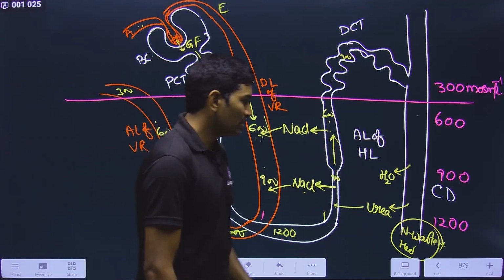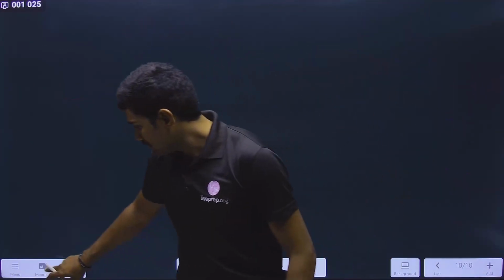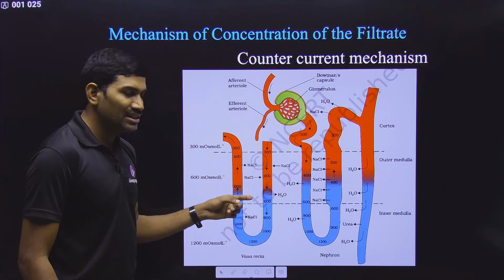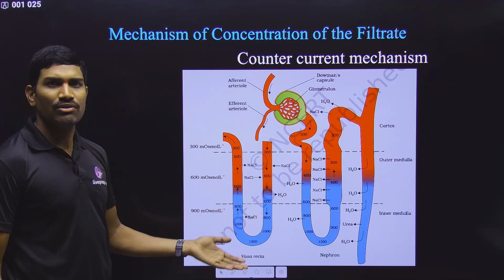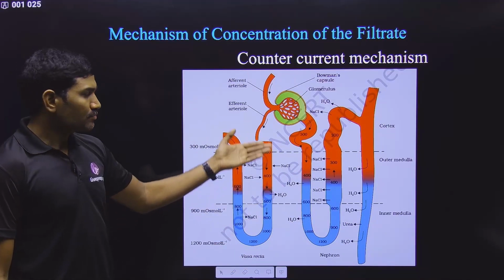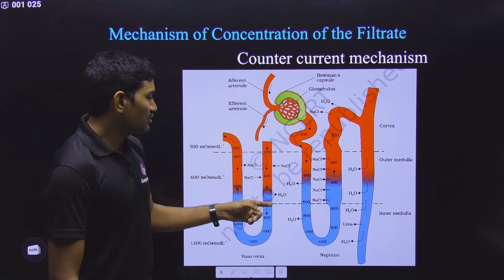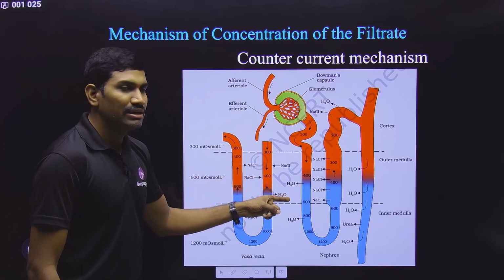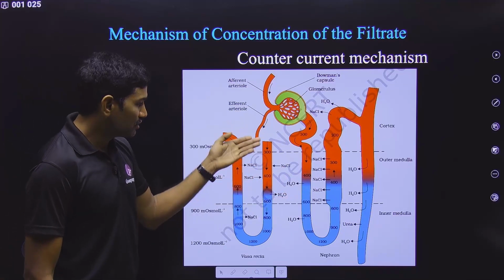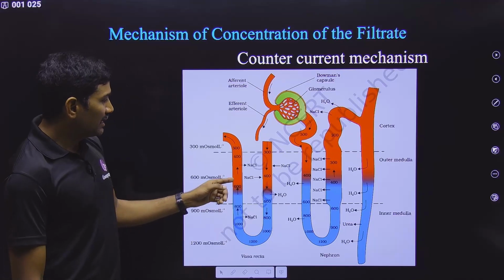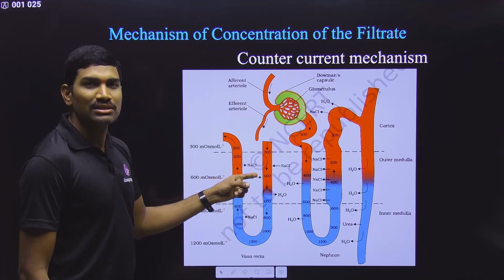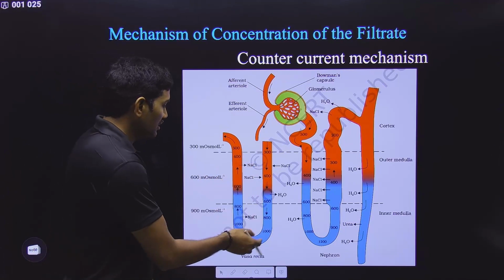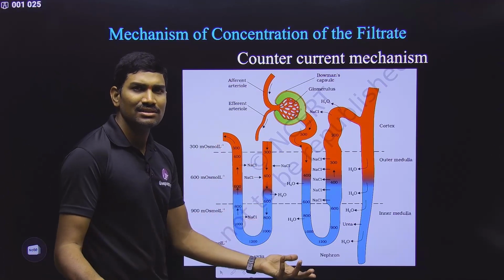I hope you understood this particular concept, and the same thing in NCERT they have represented here. So from where it is going, where it is entering, observe this carefully, you will understand this. Clear? Not only this, some extra locations also they have mentioned here. Water is removed, vasa recta, not only NaCl entry, even a small amount of water is absorbed back, so that concentration will increase. And here a small amount of NaCl is absorbed back. Not only this, water is also entering into this, so in this way it will be diluted. So you can understand this.